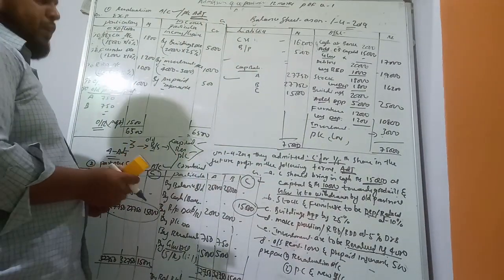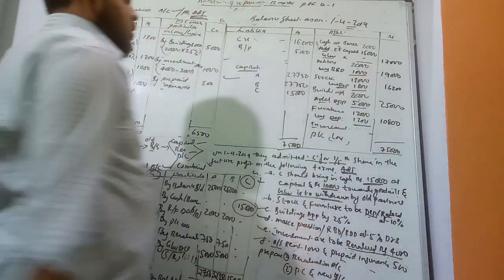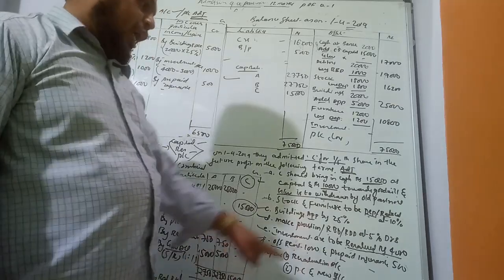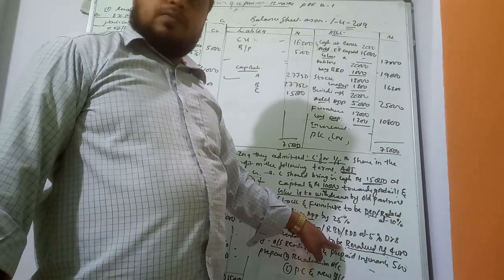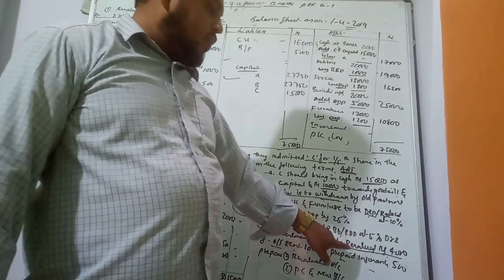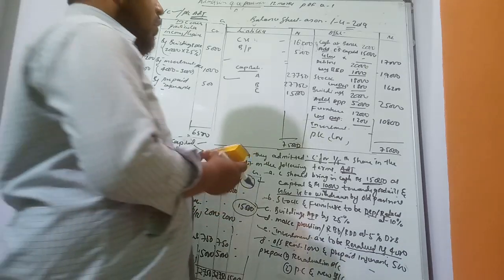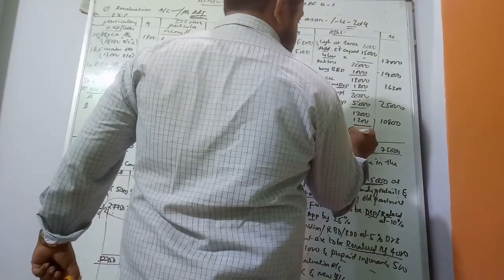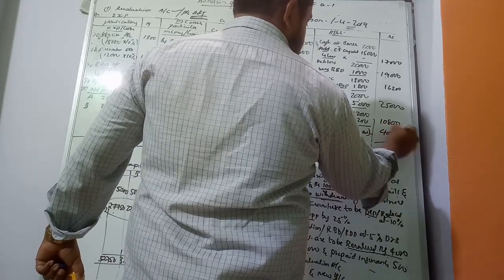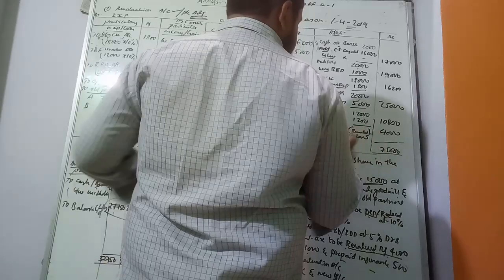Next, investment. The old balance sheet shows 3,000, but there is an adjustment: revalued. After the addition, the investment value has increased by 1,000, so the revalued amount is 4,000, that is 3,000 plus 1,000.